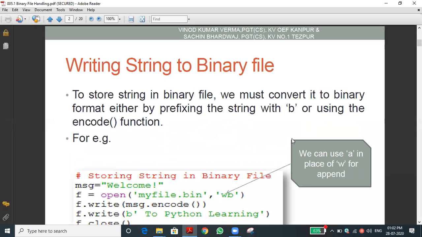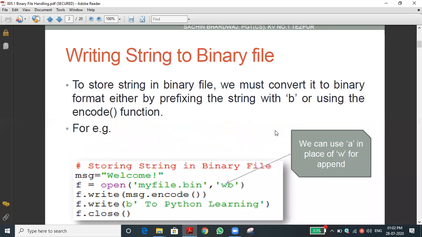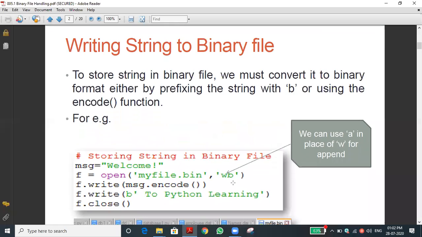These files we have seen. How to open a binary file for writing mode. You can see msg equal to some normal data. There is a data type, and the data we are storing will come into the variable msg. So we are opening the file.